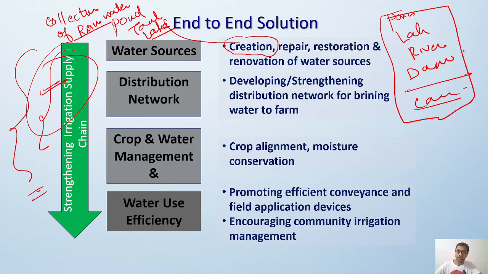Then whatever ponds, lakes, rivers and so on are there, if there is any kind of damage or leakage, repair them, restore them, renovate them, because we have to save each and every type of water resource.